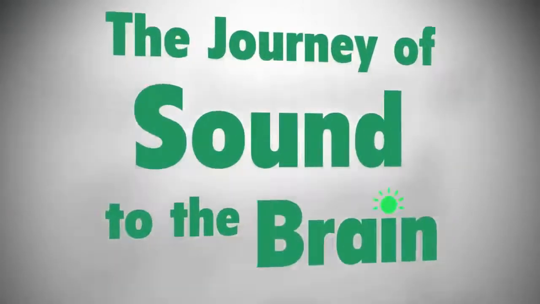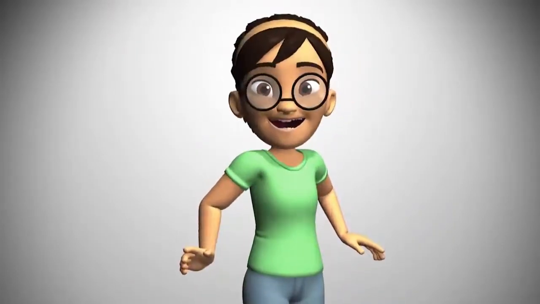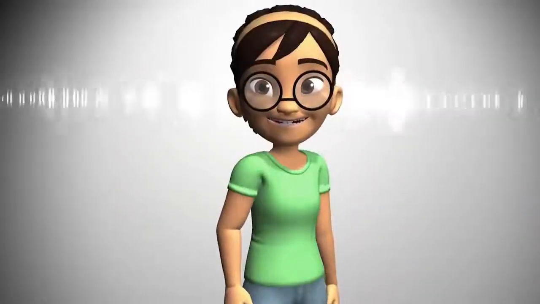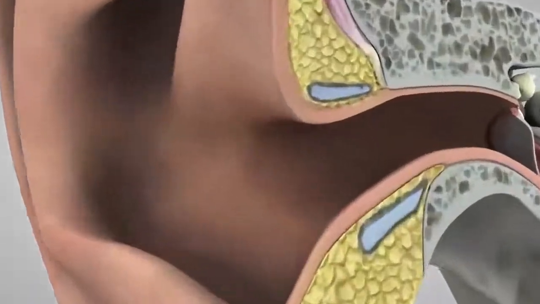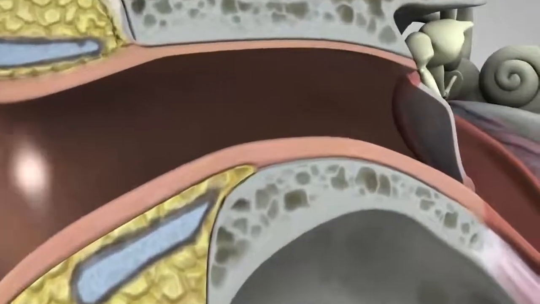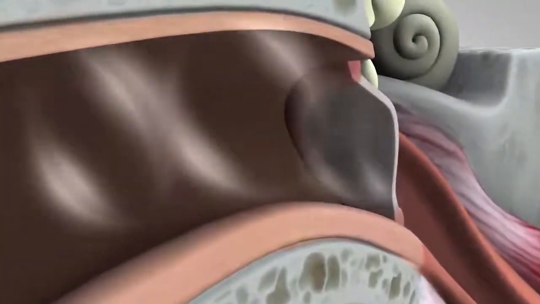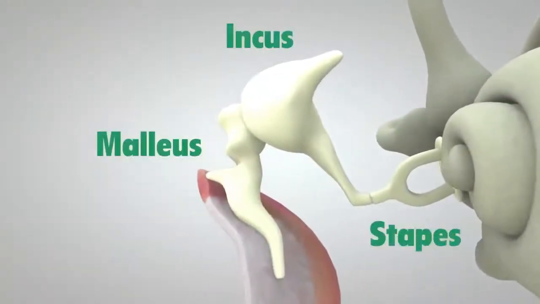Have you ever wondered how sounds make their way from the source all the way to your brain? Take a trumpet, for instance. When it's played, it makes sound waves in the air. The outer ear catches the waves, which then travel through a narrow passageway called the ear canal. The sound waves reach the eardrum, which is a membrane roughly half the size of a dime. They make the eardrum vibrate, which in turn vibrates three tiny bones called the malleus, incus, and stapes.